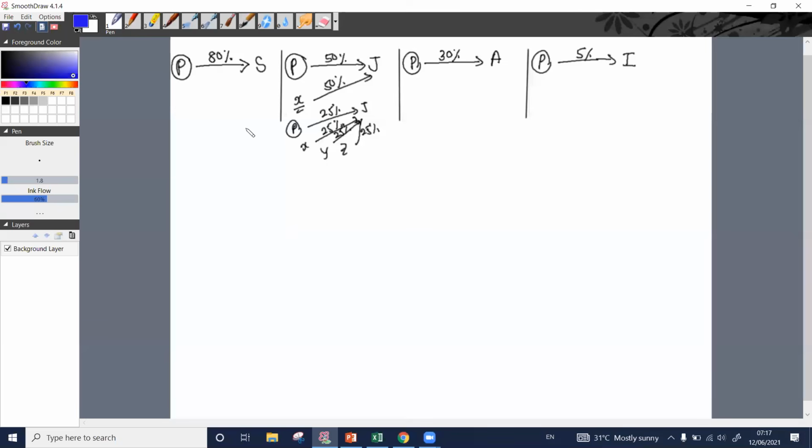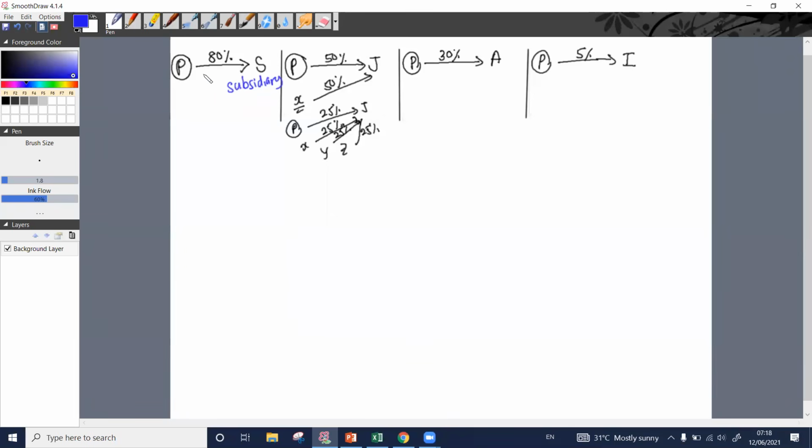These things you know from advanced financial accounting. The company P has acquired more than 50% of the shares of S Limited. It means S is a subsidiary. S is a subsidiary for P. So when we acquire more than 50% of the equity shares of a company, it results in a parent-subsidiary relationship.